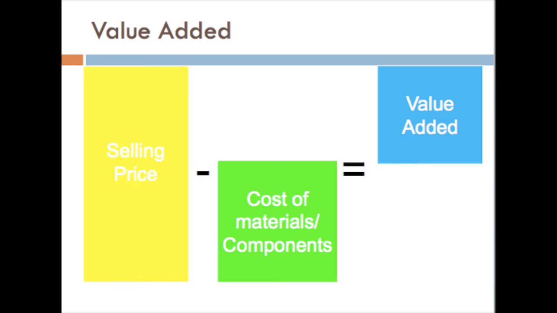But we need to know one thing, that $15,000 may not be the profit for the producer, because even after construction of the house there are many other costs involved. There are some costs for the brokers who sell the house. There may be some cost of advertisement, and there may be some interest payment to the bank. Because of this cost, value added and profit are not the same. In order to find out profit, we have to deduct all the costs, but value added is just the difference between selling price and the cost of materials only.